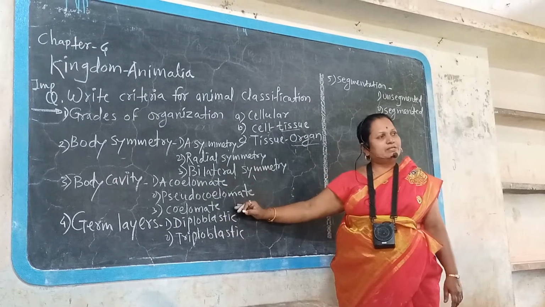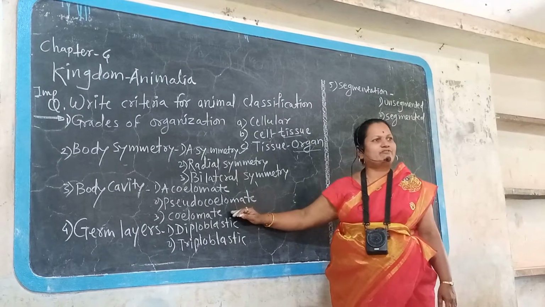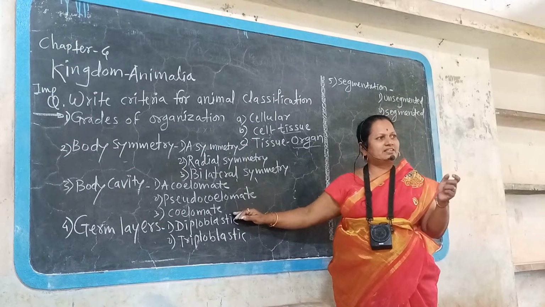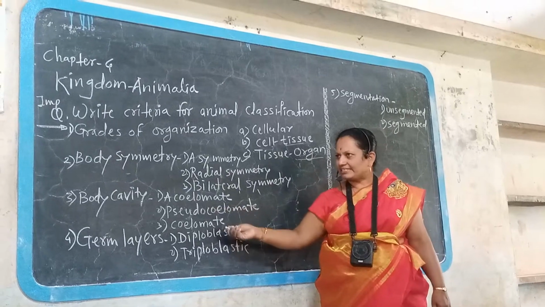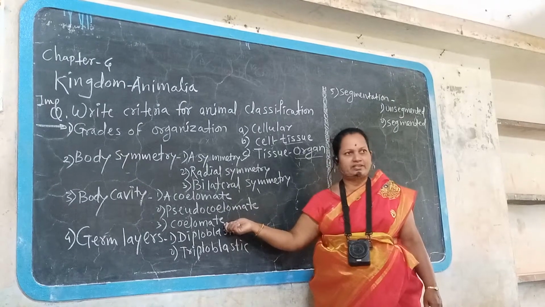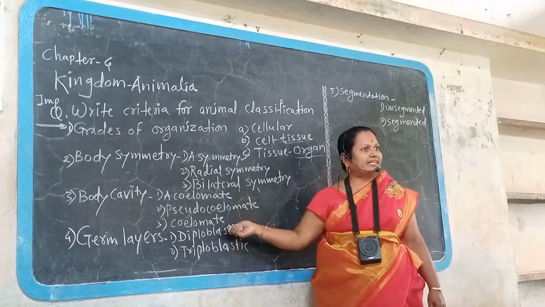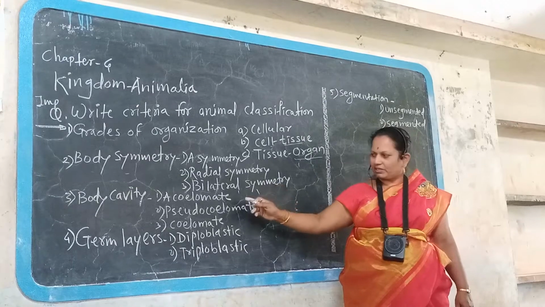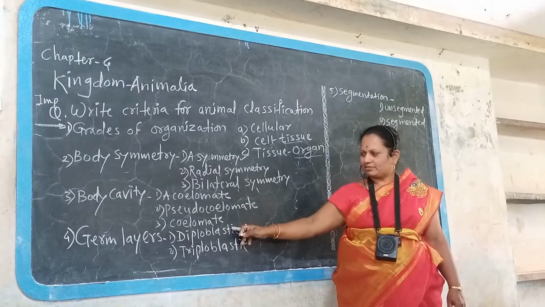In some animals, there is a pseudocoelom. Pseudo means false. Actually, there is no true coelom, but there is something that looks like a coelom, therefore called pseudocoelomate. The third type is called coelomate. An actual true cavity is there, therefore called coelomate animals. How many types are there? Acoelomate, pseudocoelomate, and coelomate.